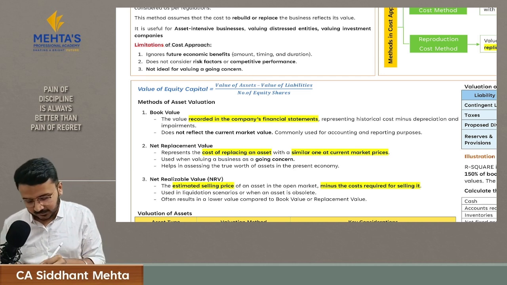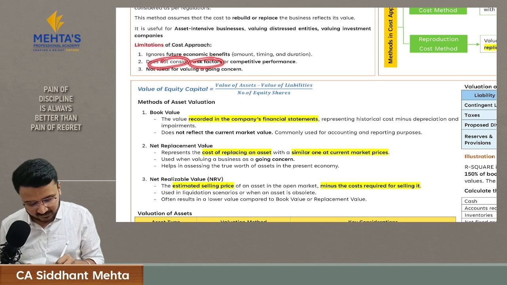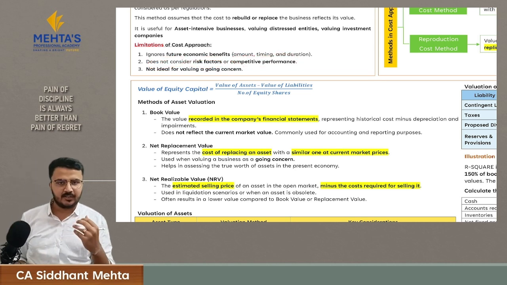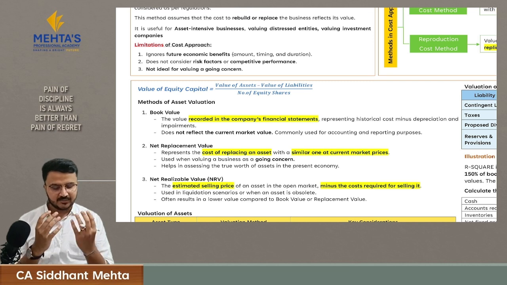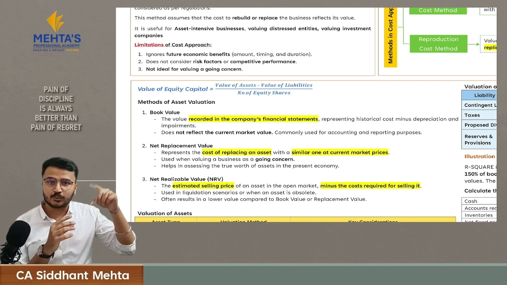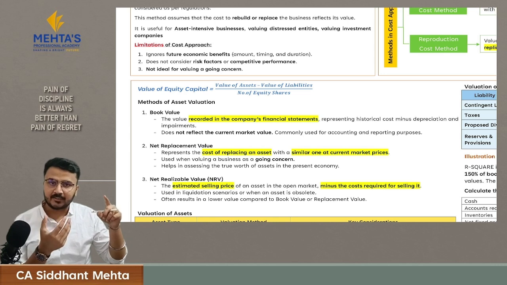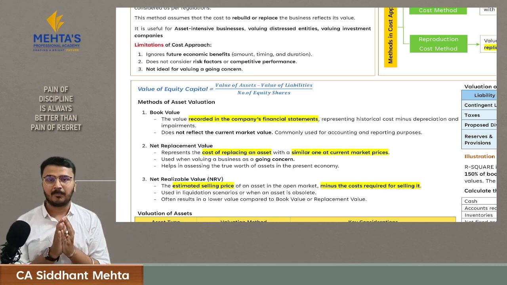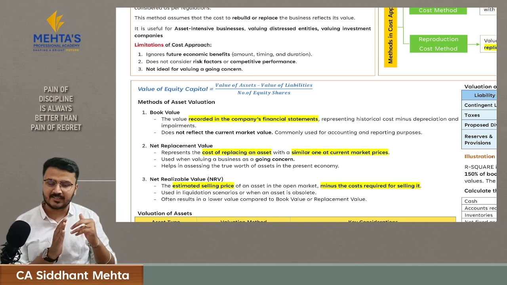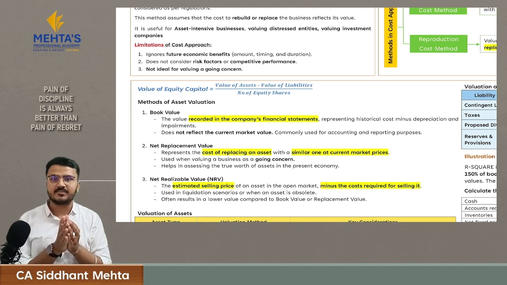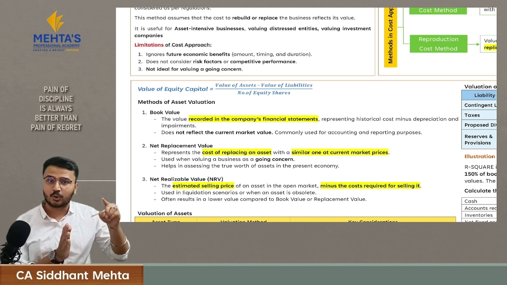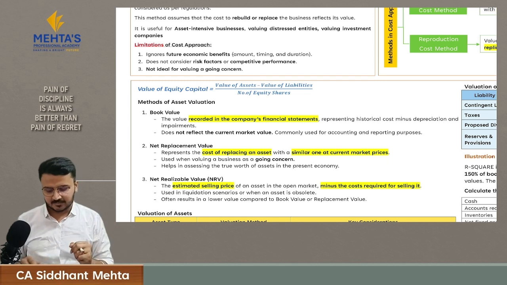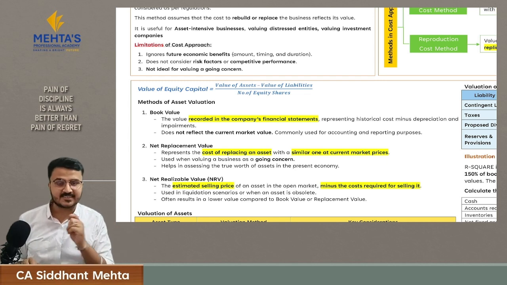Then secondly, it is not considering the risk factors or competitive performance. It means you are not considering the risk factor. You are just calculating the worth of an asset based upon the cost to create it. But what if in the market there is no demand for this asset, and these assets are getting sold at a very discounted price? You are not considering these scenarios, but only considering the cost to create this asset. Hence, you are not considering the risk factor.